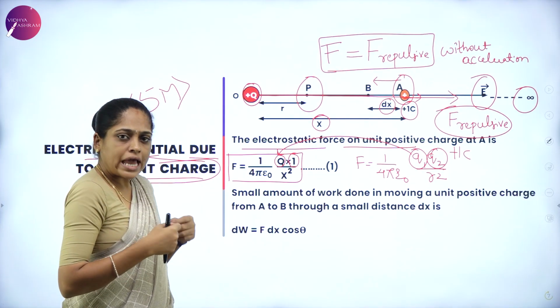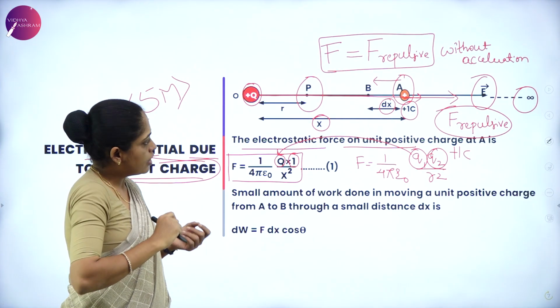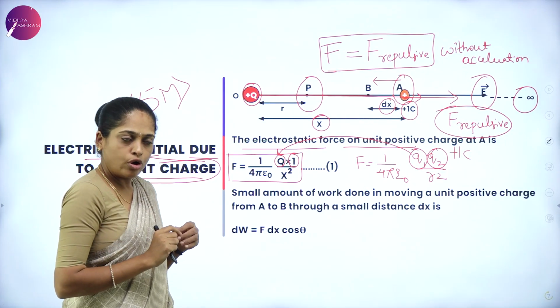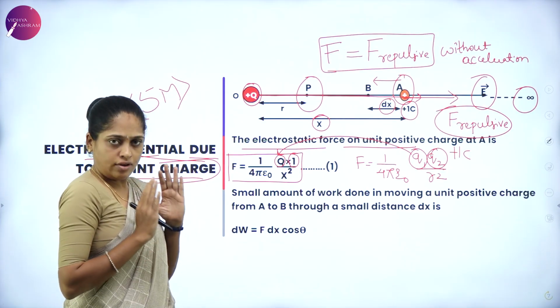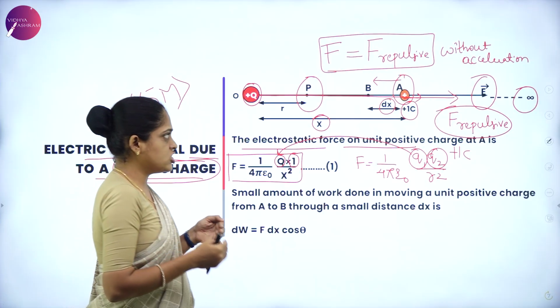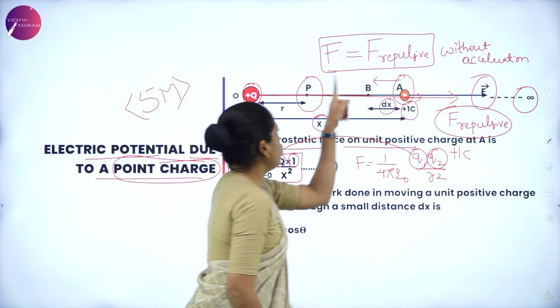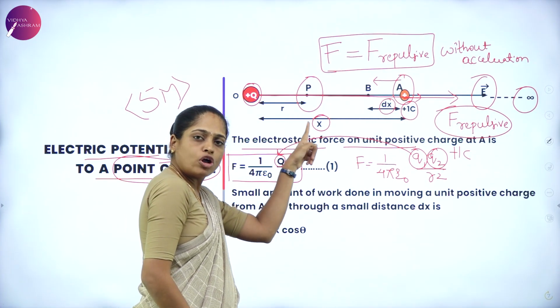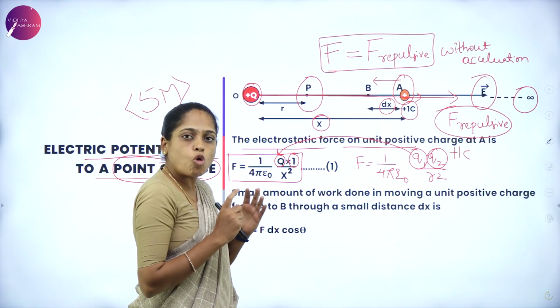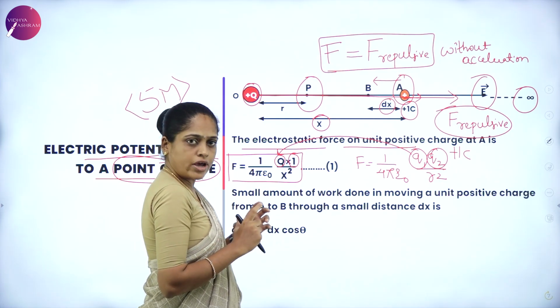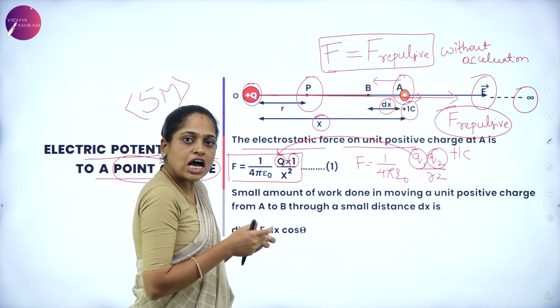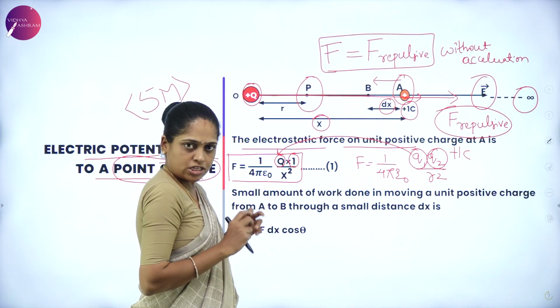As the displacement is small, the work done is also small. To find the total work done in bringing a charge from infinity to point P, before that we need to find the small work done in a small displacement.